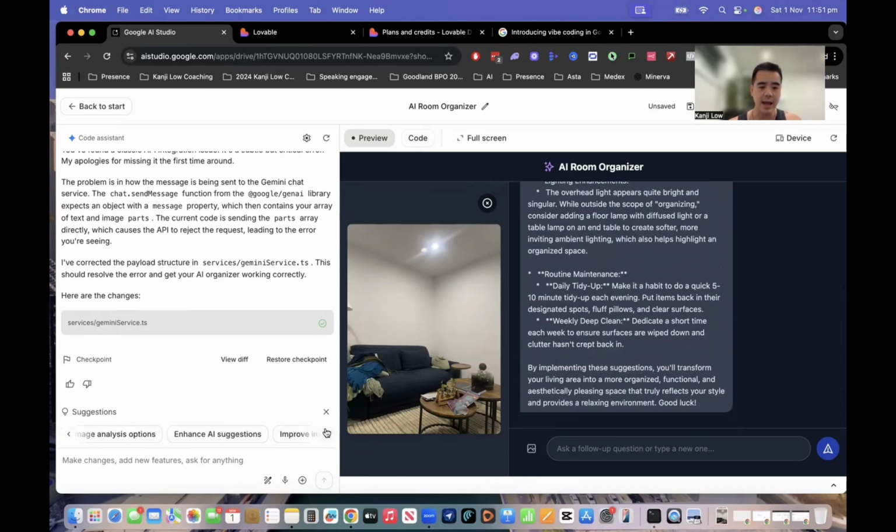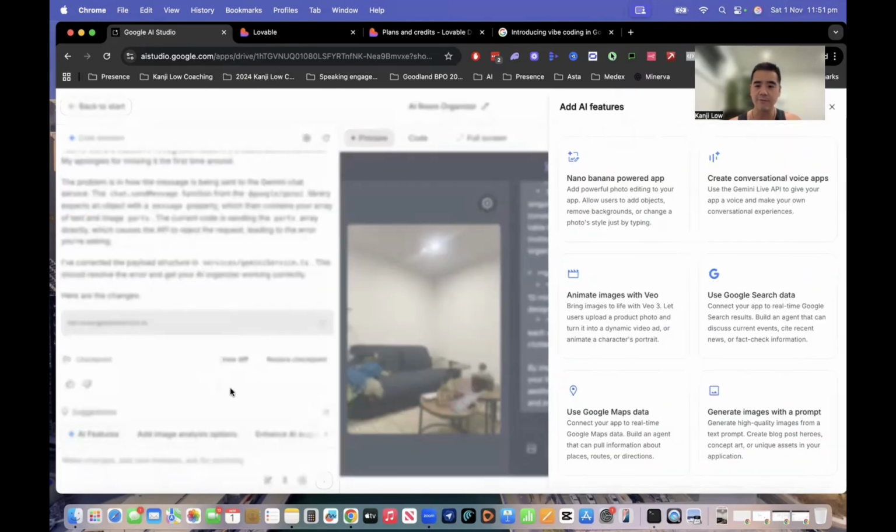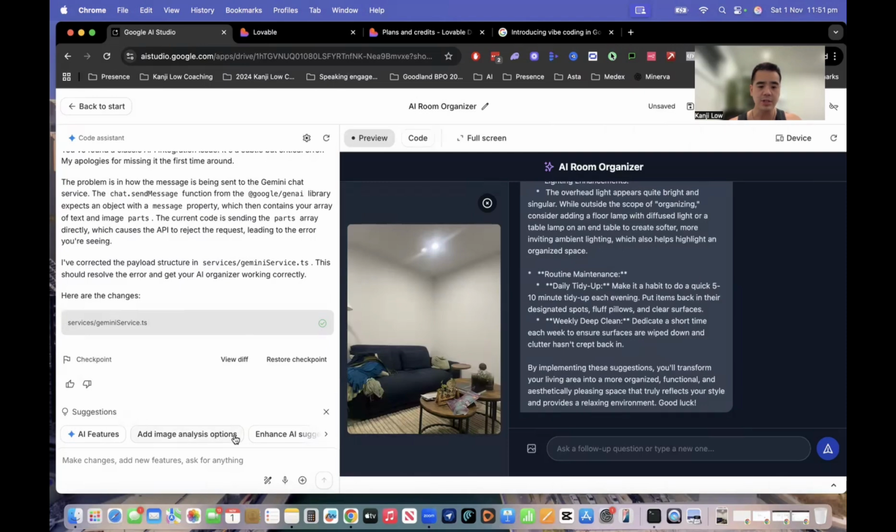So if I have a look, I can add in other features. That's given us suggestions as well. For example, there's AI features, image analysis options, image handling, save and support suggestions, and categorize suggestions. So obviously you can take this as far as you can. But within 82 seconds, it has created a fully functional app. Obviously, there is some troubleshooting, so probably you could say 2 or 3 minutes that it's actually created an app for you, which is crazy, right? In the past, it would take 6, 12, maybe even a year and a half for you to build an application like this.